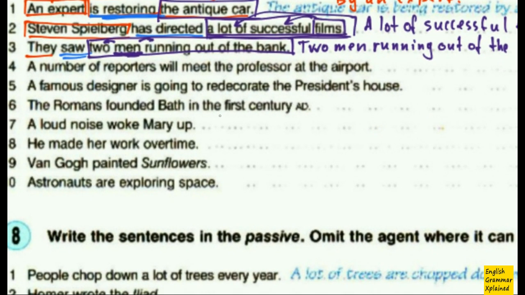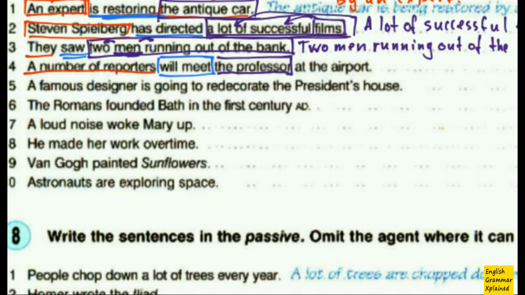Number 4. A number of reporters will meet the professor at the airport. Just the same, a number of reporters is my subject here. Then comes the main verb in future simple here. And then comes the object. And here the object is just this word, the professor.